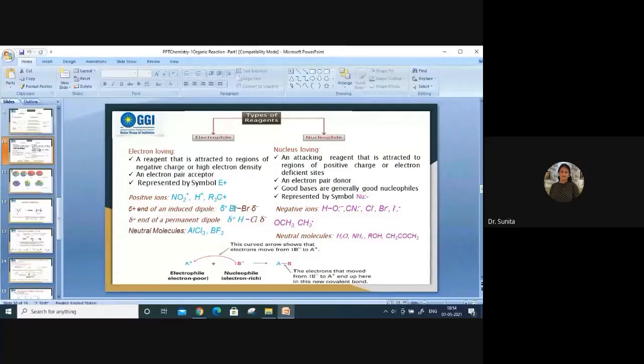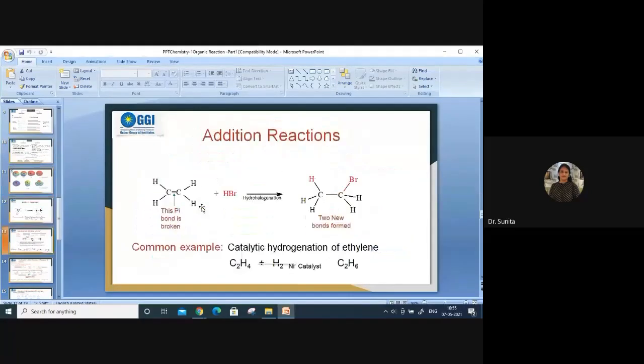As we say, positive and negative attract each other. So the nucleophile will always search for the place where positive charge, meaning the nucleus, is available, or any nuclei having positive charge. Here you can see H nuclei having positive charge, so these will attract towards there. So the chances of their reaction are there.